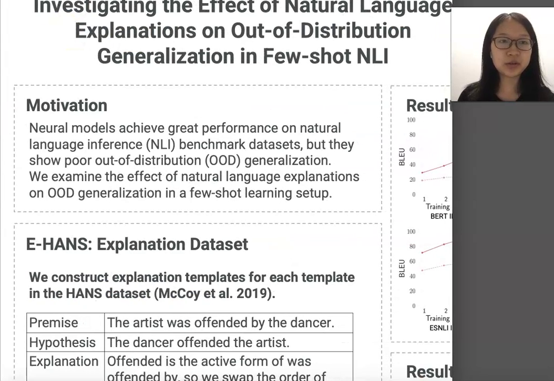While pre-trained language models can achieve great performance on benchmark datasets in natural language inference, they cannot really generalize well out of distribution. In this paper, we're interested in whether explanations can help models learn this task better. We look at this problem in a few-shot learning setup and evaluate the models both in distribution and out of distribution.